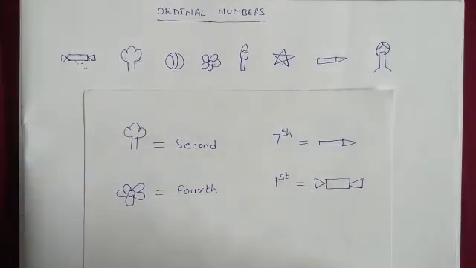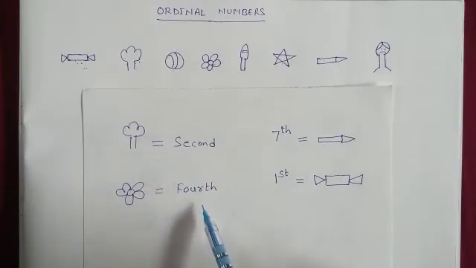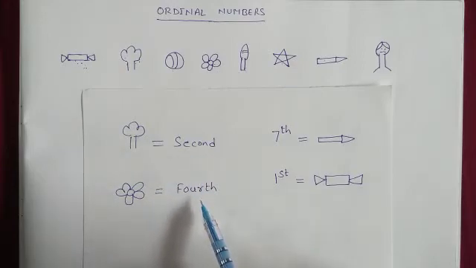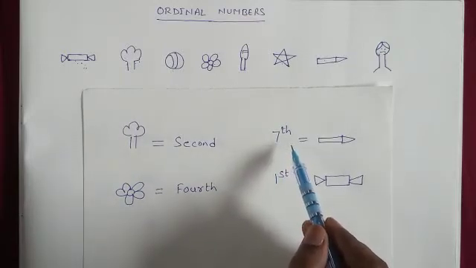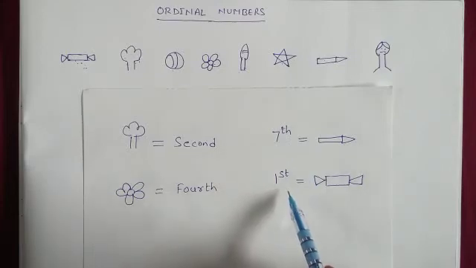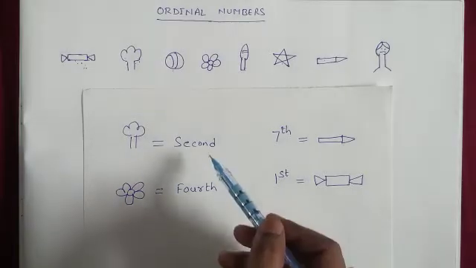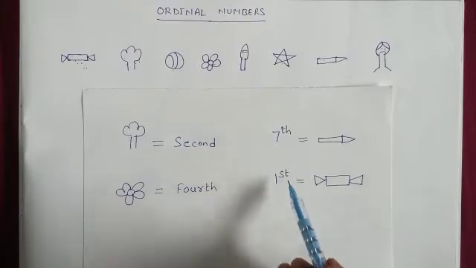Okay, so please notice how I have written here the positions. I have written second and fourth in a spelling form, na. Yes, this second and fourth both are ordinal numbers. And I have written seventh with number, first with number also here. These both are also ordinal numbers. So we can write ordinal numbers in two forms, in first, second, third, fourth form, and in this way also.